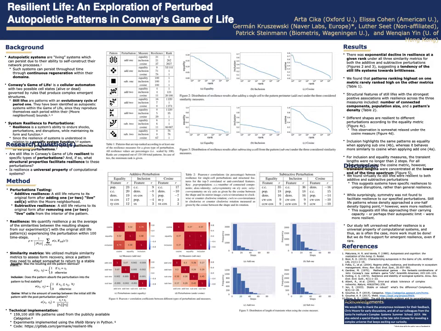We decided to use three similarity metrics to calculate the resilience of particular still lifes. The first one, our equality measure, was simply whether the still life returned to its original pattern. In other words, was the resulting still life able to return to its original form? The second one, our inclusion measure, looked at the extent to which the still life absorbed, or incorporated, the perturbation into its resulting form. While our last measure, a cosine measure, allowed us to see the amount of overlap between the initial still life and the resulting still life.